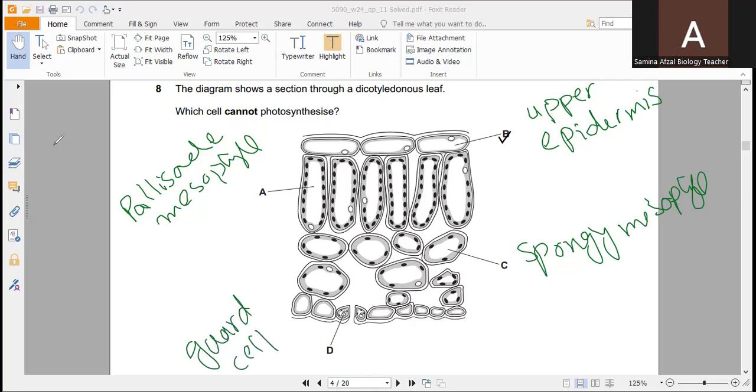And you know, palisade mesophyll contains chloroplast, guard cells contain chloroplast, spongy mesophyll contains chloroplast. So photosynthesis takes place in all of these three types of cells. And the palisade mesophyll is the main site for photosynthesis. It is compactly packed with chloroplast. So chlorophyll is present in palisade mesophyll, guard cells, and spongy mesophyll. It is not present in the upper epidermis, due to which the process of photosynthesis will not take place in the upper epidermis. And the answer is B.